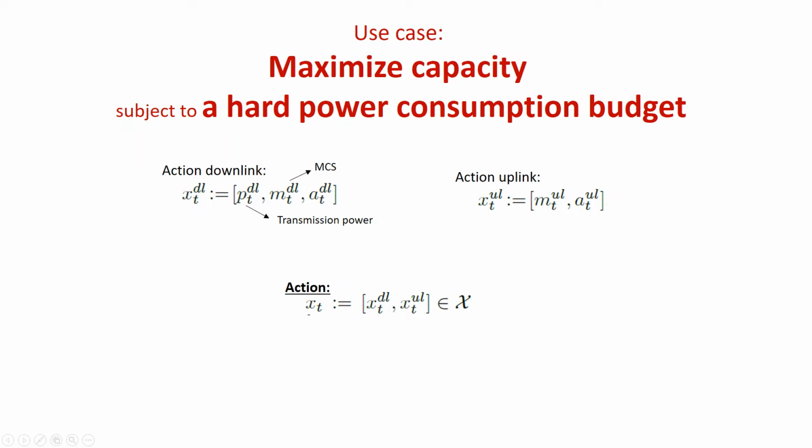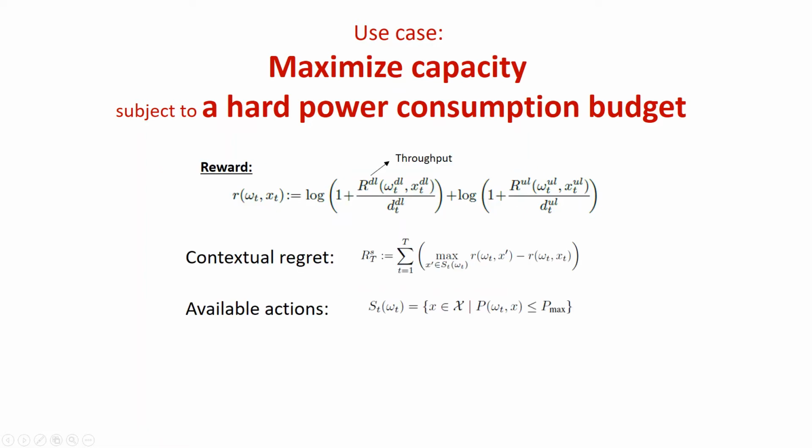In turn, the action space consists of policies concerning the use of modulation and coding schemes, the amount of time that the base station can transmit, and transmission power, for the downlink case only. Our goal is to maximize the network reward, which encodes a network capacity utility, subject to those available action, context pairs within our budget constraint.